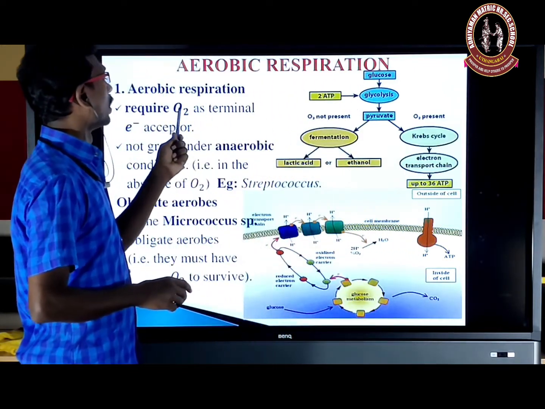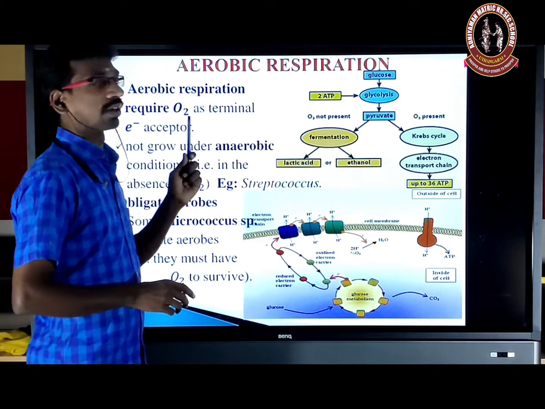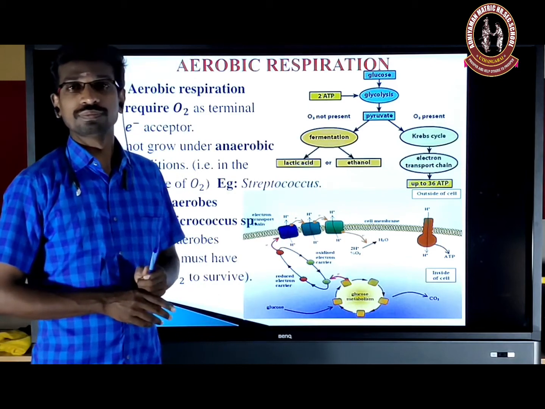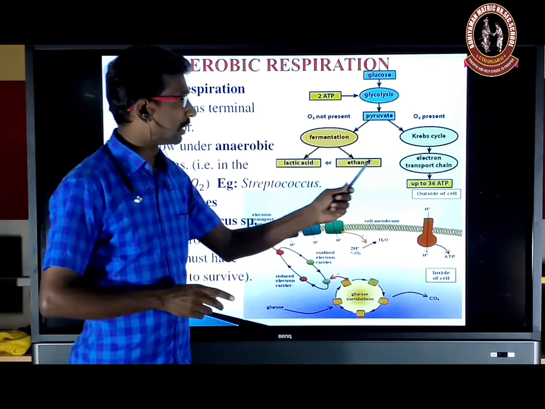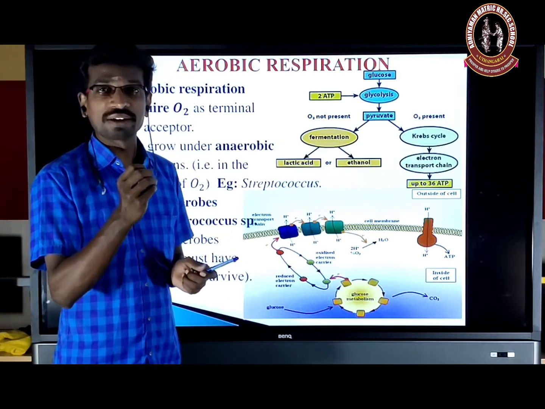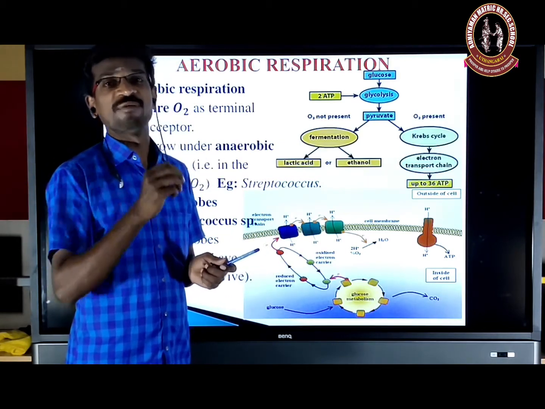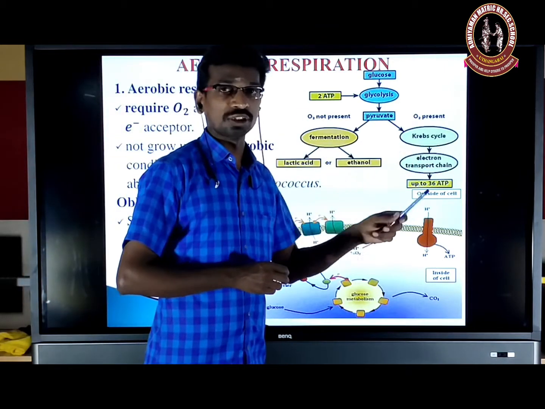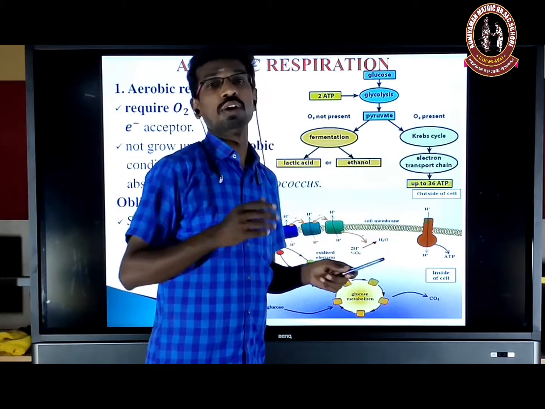So oxygen is the terminal acceptor of electrons in the electron transport chain. At the final stage, the oxygen is ready to pick up the electron from NADH2 and FADH2, get the proton from NADH2 and FADH2, and finally convert it into a water molecule.